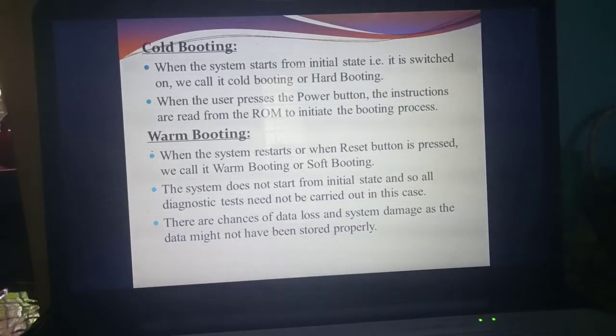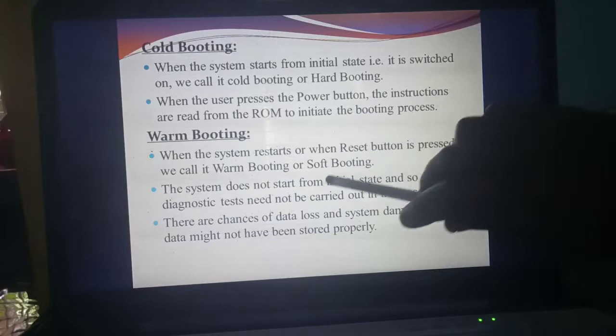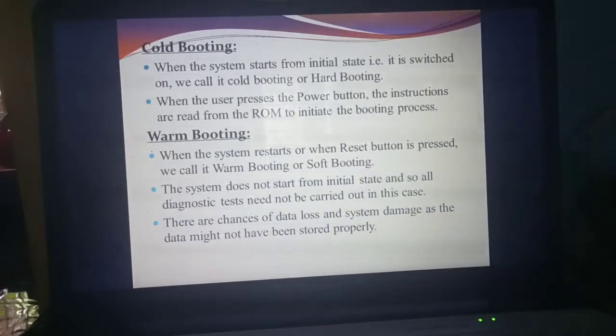Understand? Next one is warm booting. So now you are working in the system. Sometimes you need to restart the system. What do you mean by restart? Once again you need to reset the things. That is called restart. So which button do you need to press? Reset button. So immediately if the reset button is pressed, that is called which booting? Warm booting or soft booting.